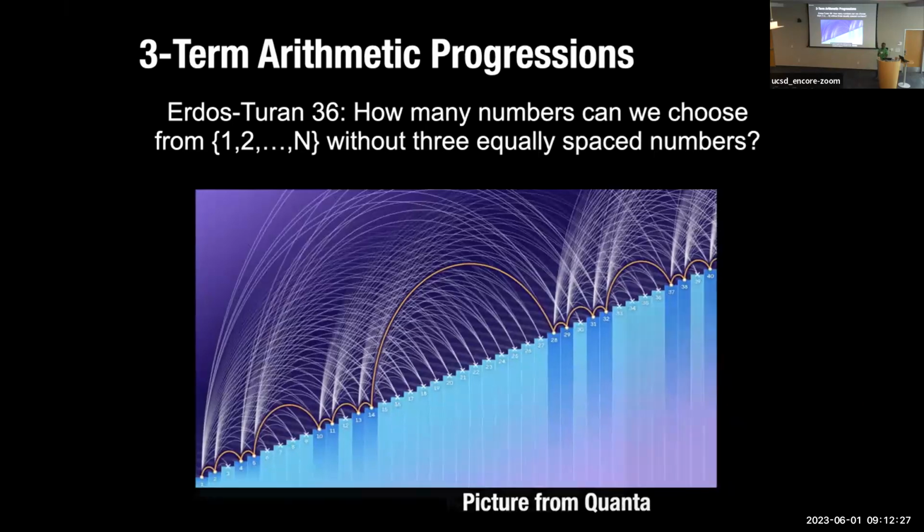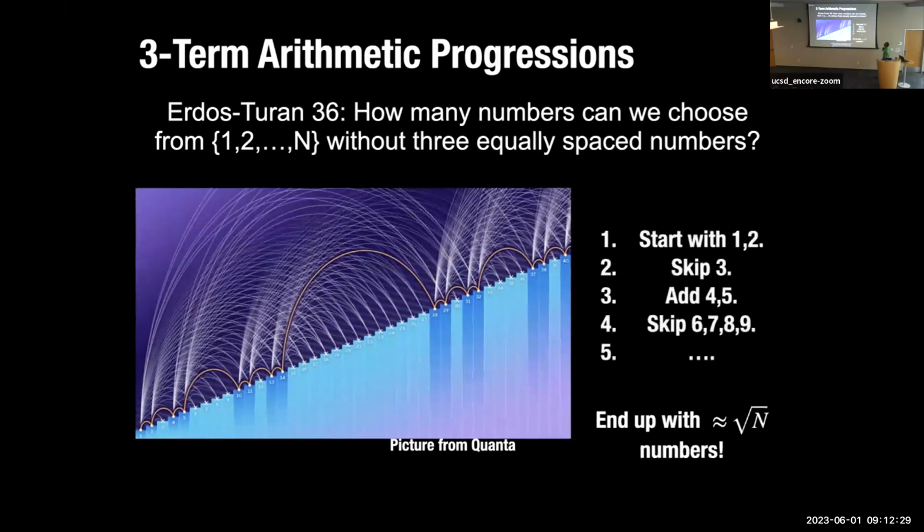So for instance, you might say, okay, let me start with picking 1, 2. I pick 1, 2 as my starting numbers, then I have to skip 3. Then, just as a greedy algorithm, I'll pick 4 and 5. Then I skip 6, 7, 8, 9, and so on and so forth.